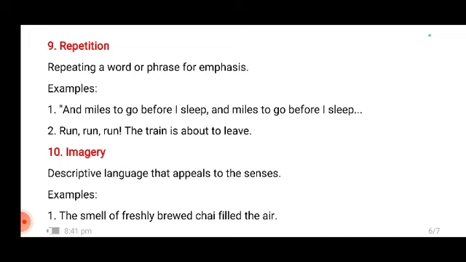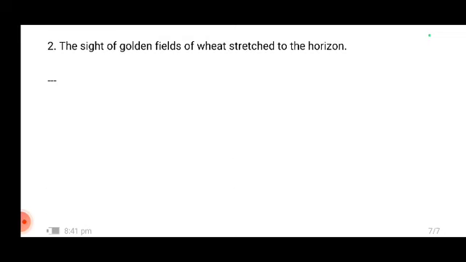Imagery. Now imagery, what we do is that we create a beautiful image, an extravagant image in the mind of the readers, right? To create a beautiful effect, so that while you're reading the poem or the text, you have that image in your mind. Okay, you'll start developing that image in your mind. For example, the smell of freshly brewed chai filled the air. So again, when I'm reading this, I'm already imagining a cup of tea and hot steam coming out of it, etc. The sight of golden fields of wheat stretched to the horizon.